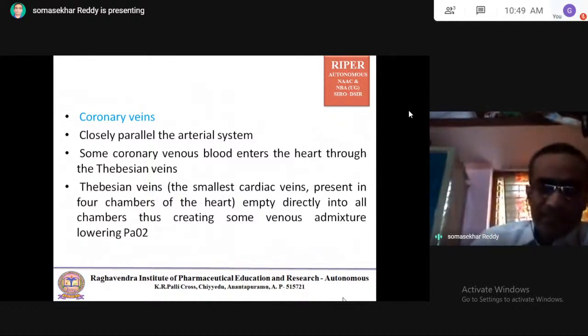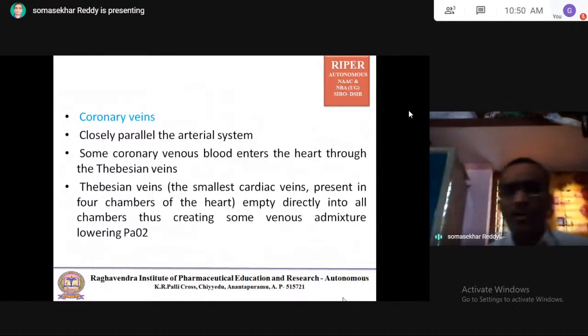The Thebesian veins are nothing but the smallest cardiac veins. Very important: they are present in all four chambers of the heart. They empty directly into all chambers, thus creating some venous admixture and lowering the partial pressure of oxygen. Very simple: smallest cardiac veins are the Thebesian veins. They collect blood from the heart. The veins which collect the blood from the heart are called coronary veins.